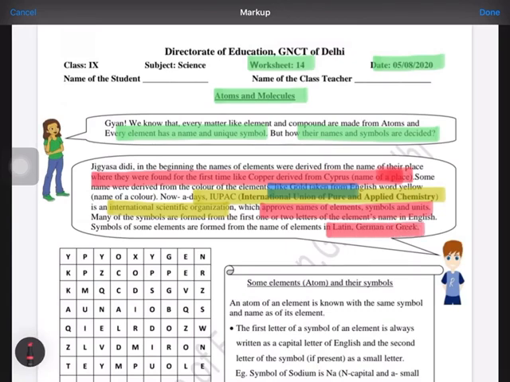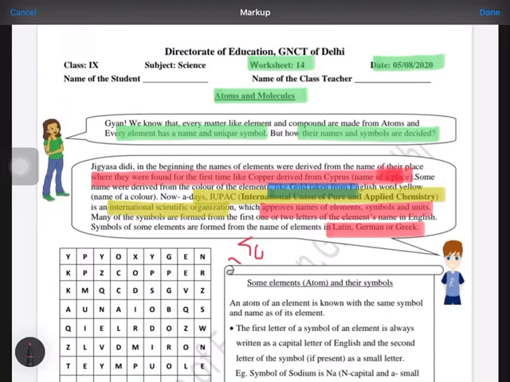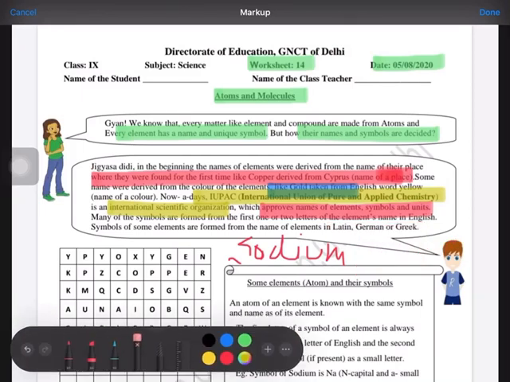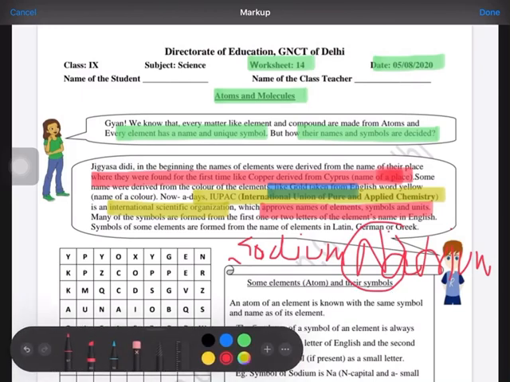I can give you an example. Sodium in English is spelled SODIUM, but when we write its spelling from its origin, it is natrium, NATRIUM. So the symbol Na is taken from this word natrium, for sodium.